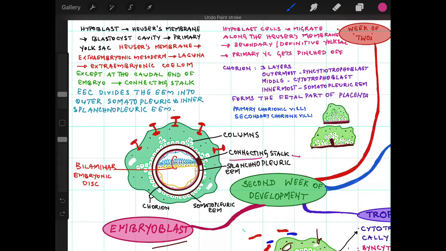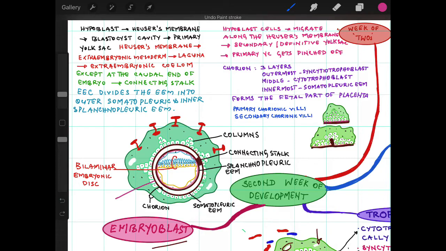Now after the formation of the exocoelomic cavity, the extraembryonic mesoderm will be divided into two layers, outer layer and inner layer. The outer layer is called the somatopleuric extraembryonic mesoderm, and the inner layer is called the splanchnopleuric extraembryonic mesoderm.